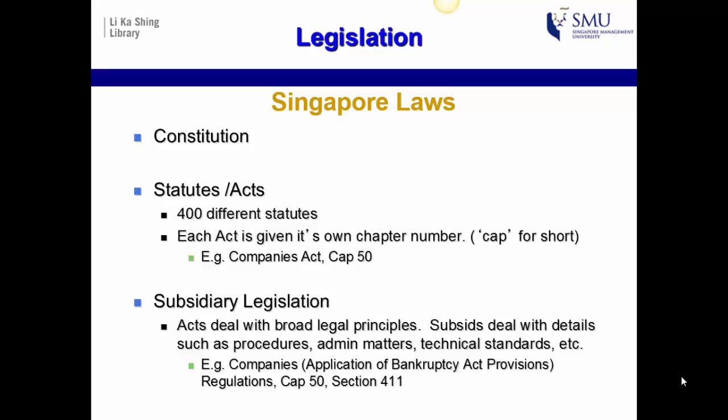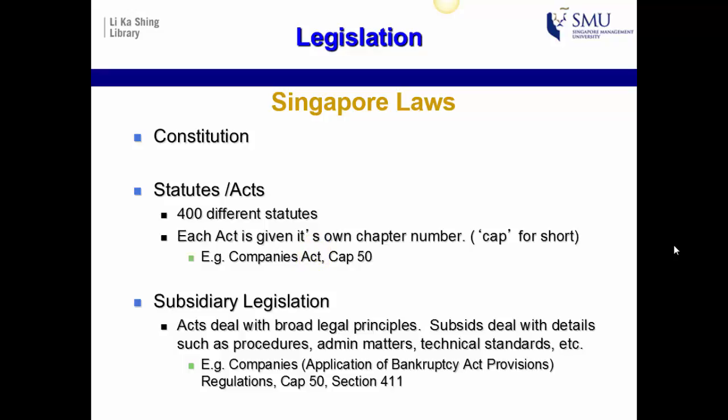So when you see a reference in your reading list, it will usually appear, for instance, as Companies Act, Chapter 50, CAP being short for chapter. The clue that you're dealing with the statute is usually the word act. However, there are some exceptions. For instance, the Women's Charter and the Penal Code are also statutes.